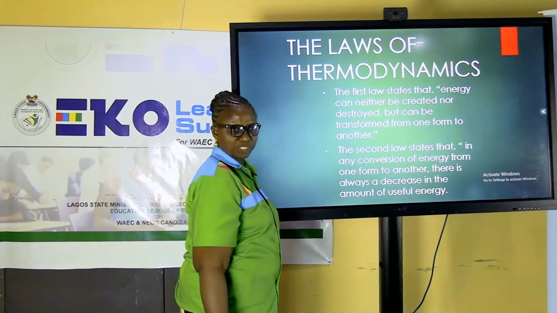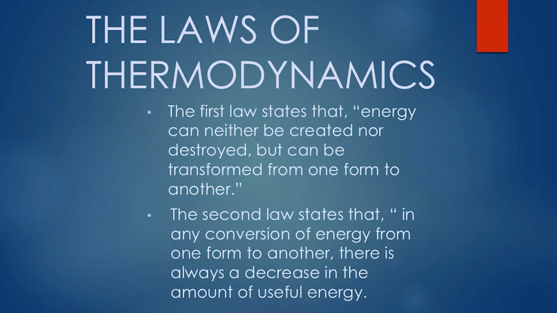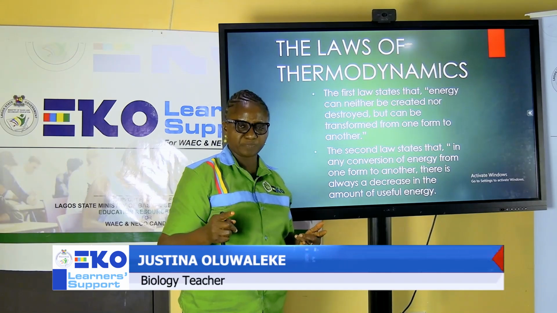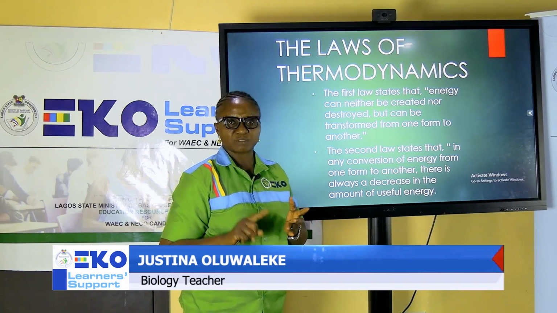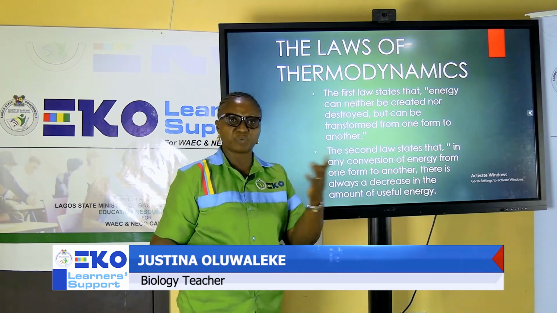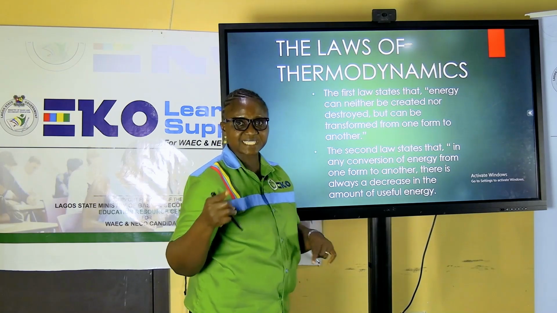I want you to read along with me. I'm sure you are there, learners. Let's take it together. The first law of thermodynamics says that energy can neither be created nor destroyed. So what happens to the energy? It is transformed from one form to another. Remember at the beginning, I mentioned the different forms of energy. Can you mention some? Okay, let's go together. We have solar, transformed into what? Chemical energy, chemical to potential. We have kinetic and other forms. But at the last point, we have heat energy.